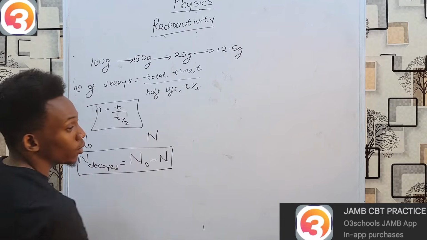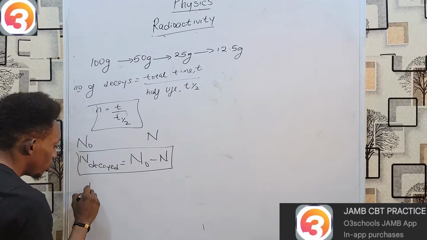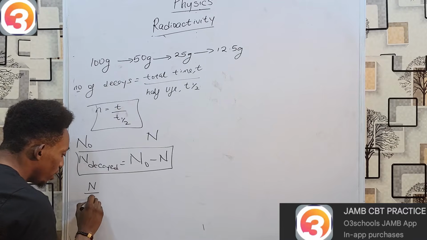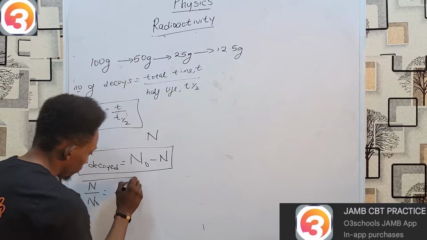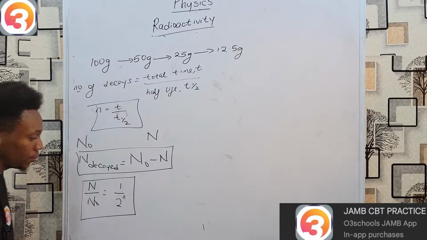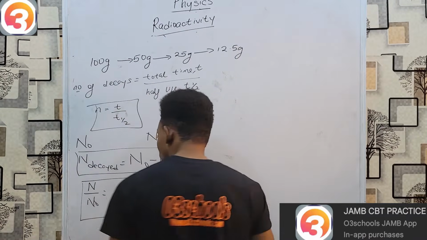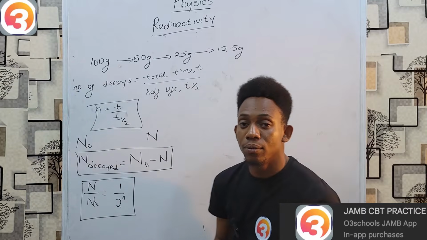To calculate this amount that is left, we have a simple formula, which is that N over N0 equals 1 over 2 raised to the power n. See? That is the simple calculation for half-life.